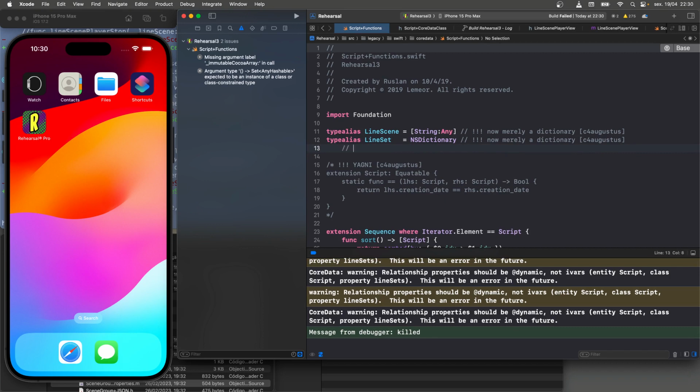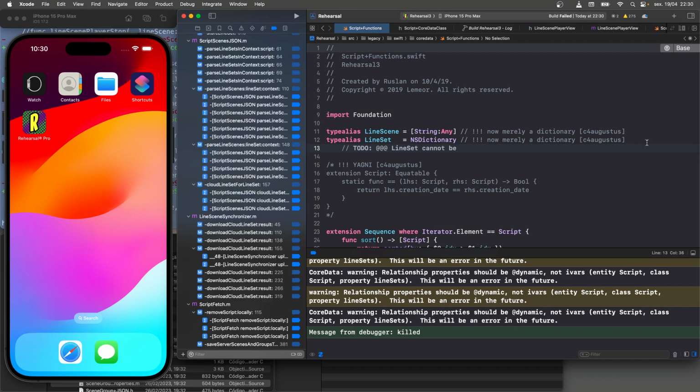Line set cannot be string any or compile error below.